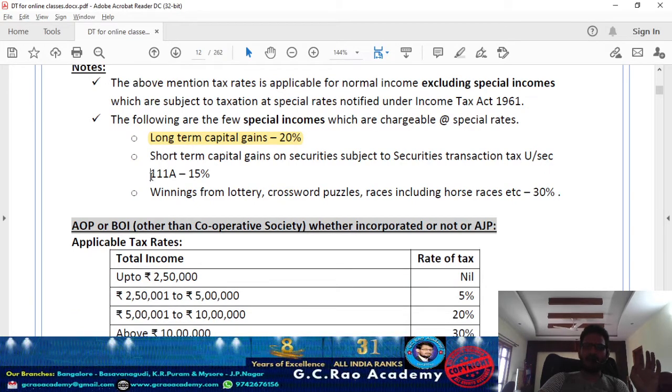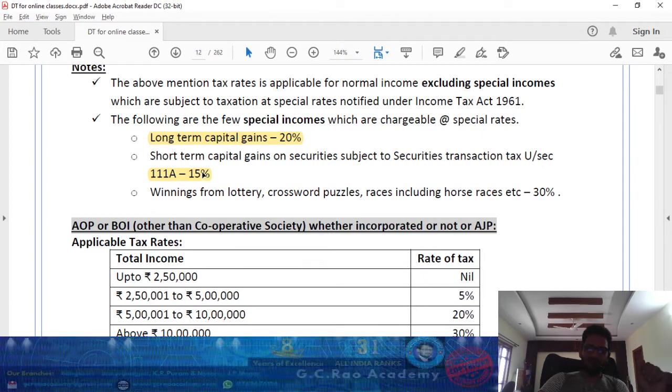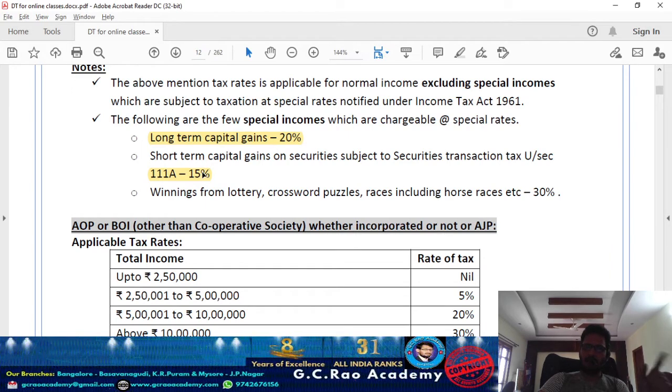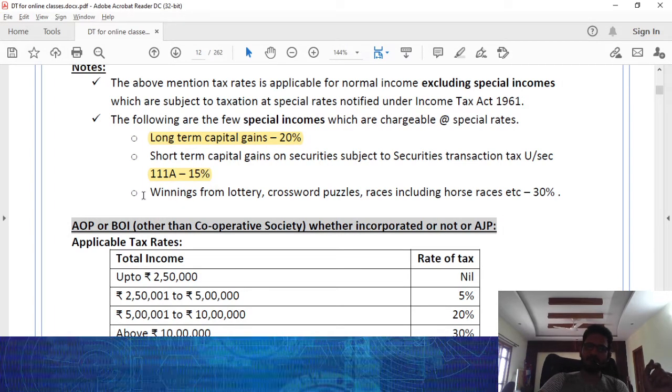Again, short-term capital gain covered under section 111A. So I am selling a listed security, and the transfer is going to be subject to payment of security transaction tax, STT. Then the resulting short-term capital gain is going to be taxable in the hands of the assessee at the rate of 15%. Any short-term capital gain on transfer of a short-term listed security is going to be taxable at the rate of 15%.